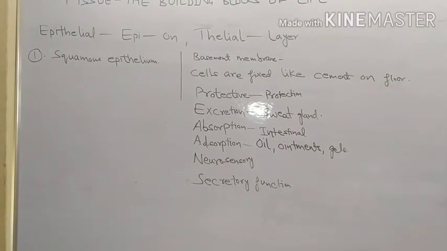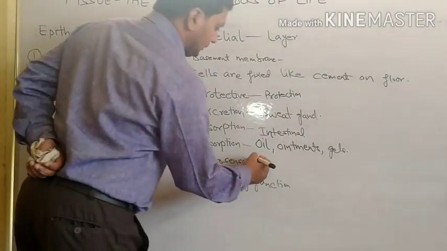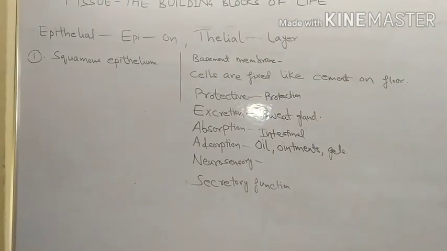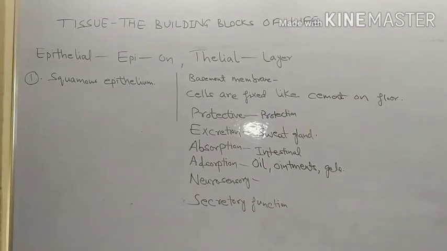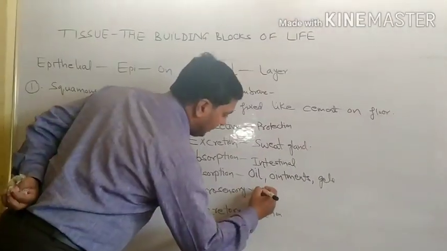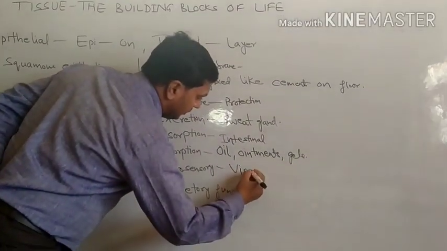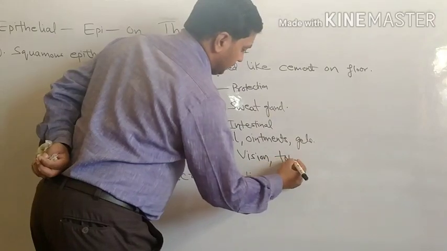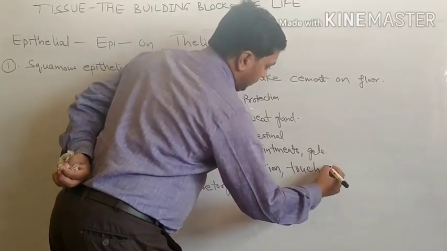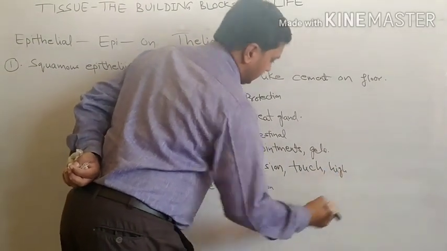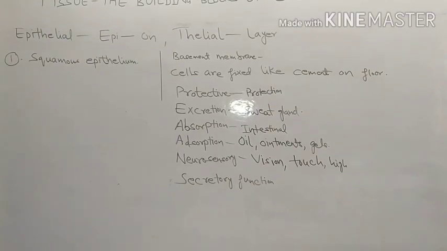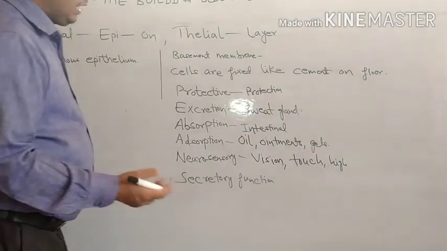Then comes the next function, neurosensory. When you are talking about neurosensory, it means vision is there. Again, tissue is involved in that also. So neurosensory functions are also controlled by epithelial tissue, like vision, touch, high temperature, etc. Last, secretory function is also controlled by them, like hormones and enzymes are secreted.